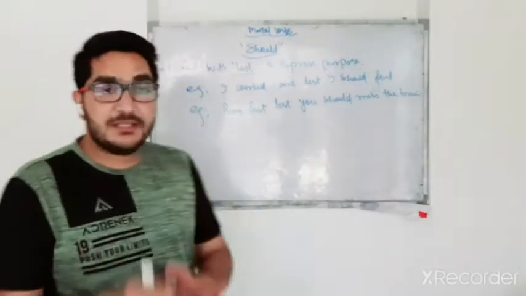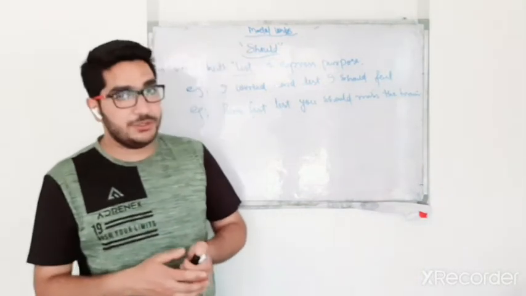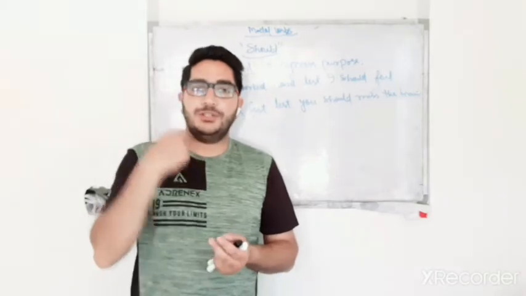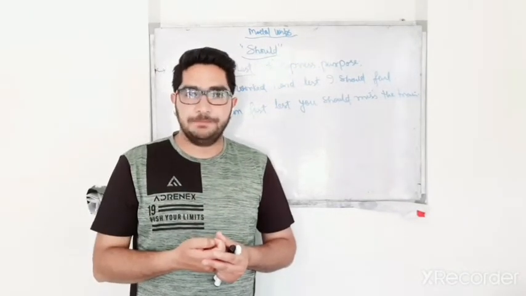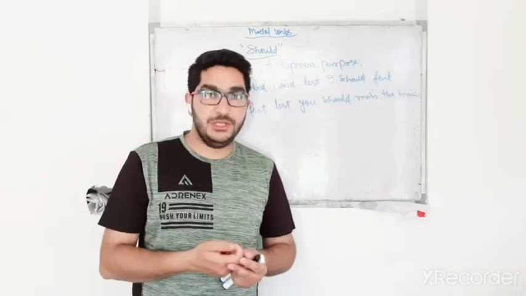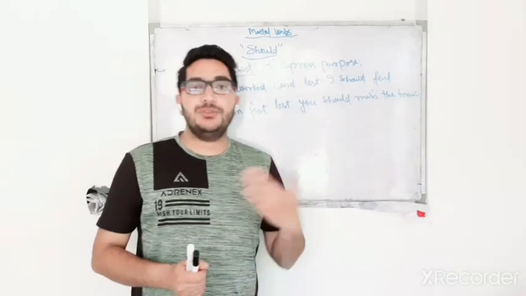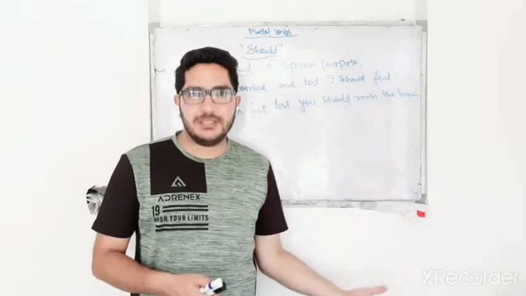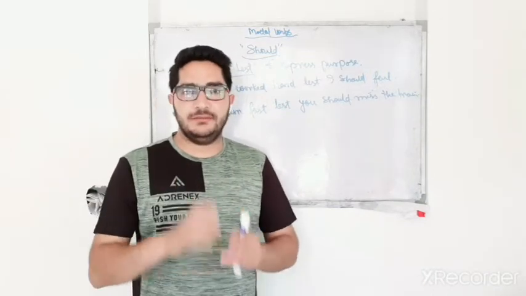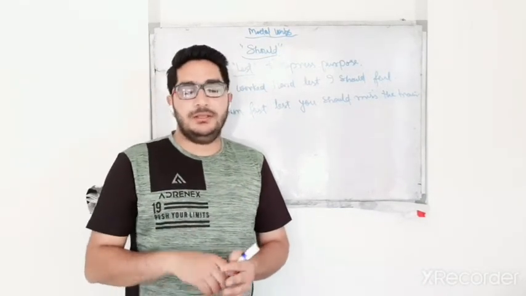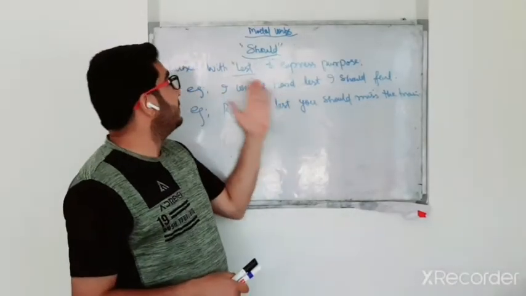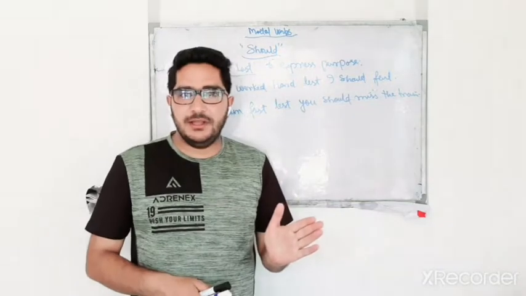We discussed three uses of modal should. First, modal should is used to express obligation or duty. Another use is to express advisability, advice or suggestion. And the third use is to express purpose, with lest.